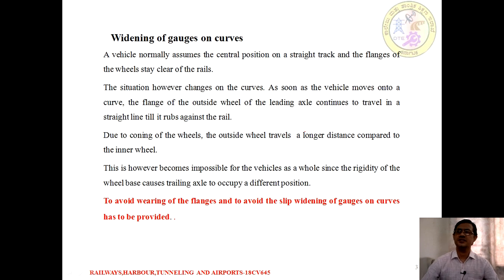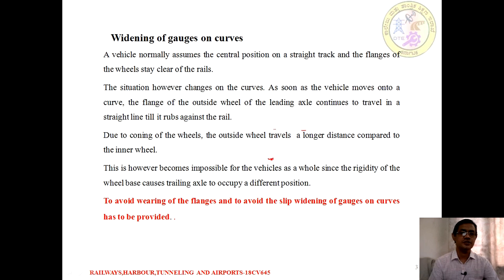It is just similar to the extra widening that we provide in highways, but more precisely we are going to talk about railways. A vehicle is normally assumed to be in a central position on a track, and the flanges of the wheels always stay clear of the rail.